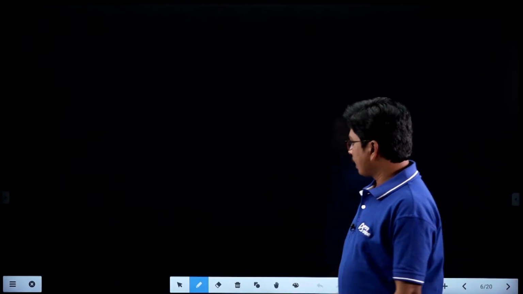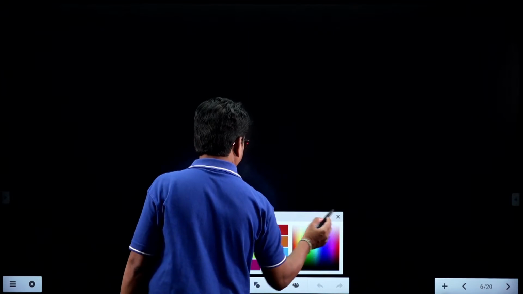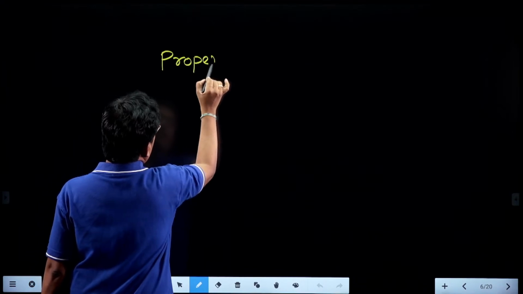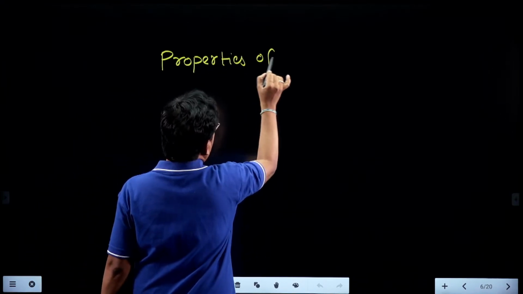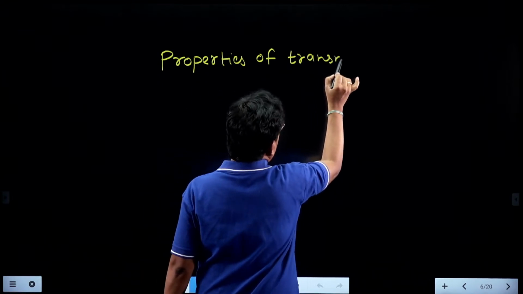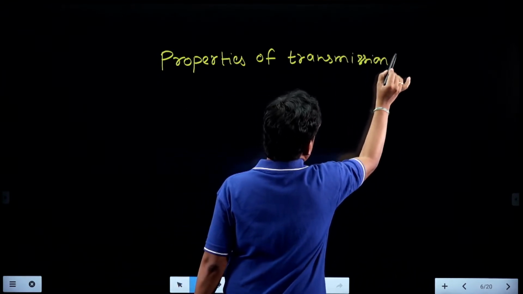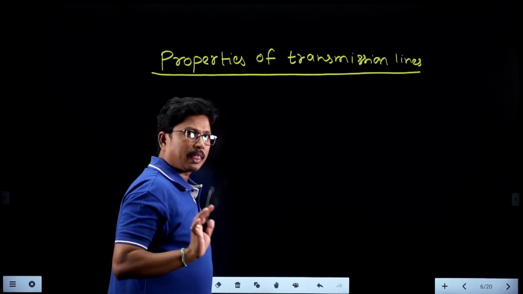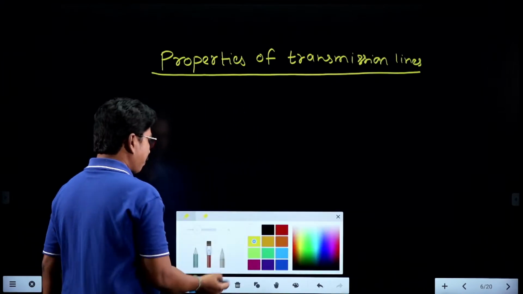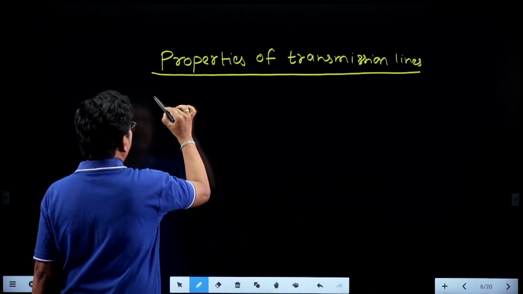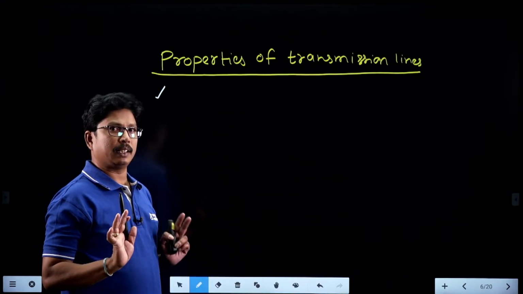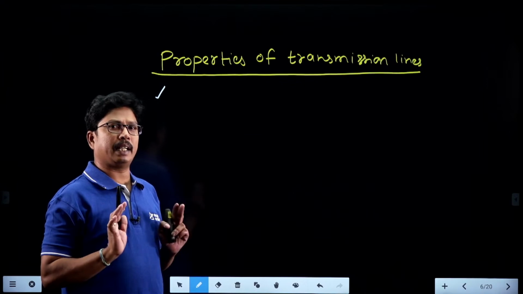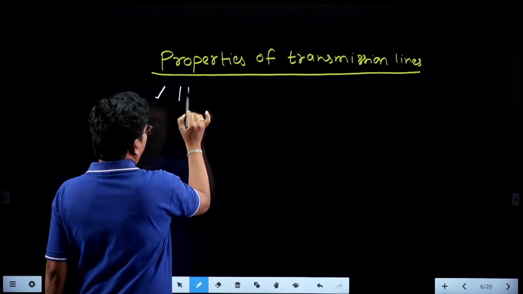First of all, we'll see what are the properties of the transmission line. Tell me, students, the properties of transmission lines. Can you tell me some properties of the transmission lines? Right. So the first property we can give is that it should have high conductivity. That is the basic property of a conductor. The transmission lines are nothing but the conductors. The first property we can take is high conductivity.